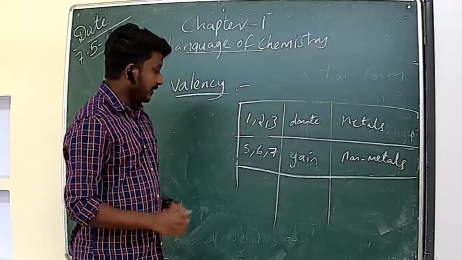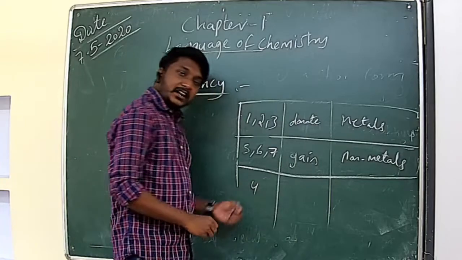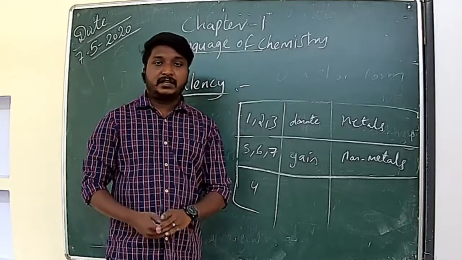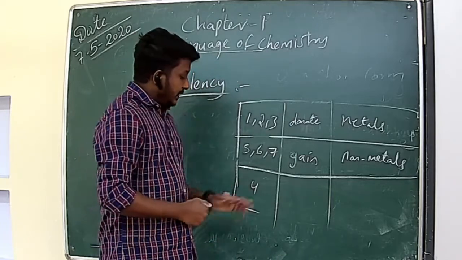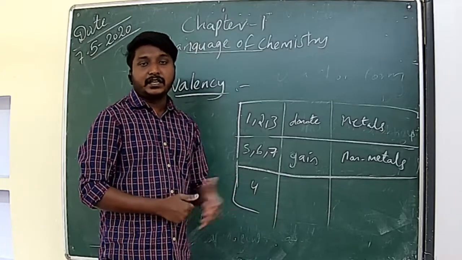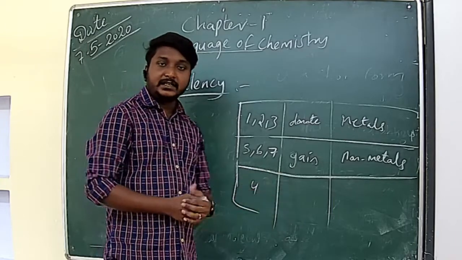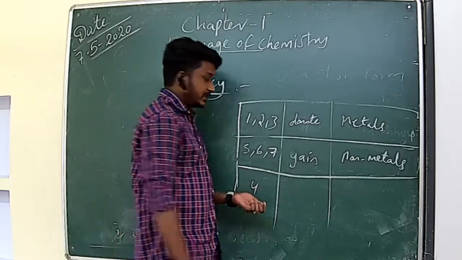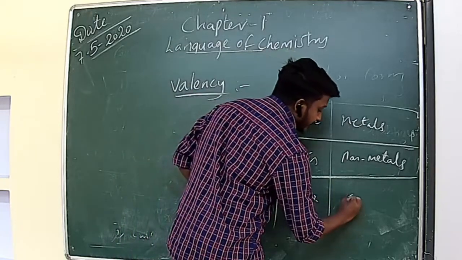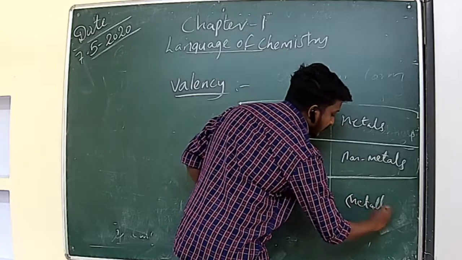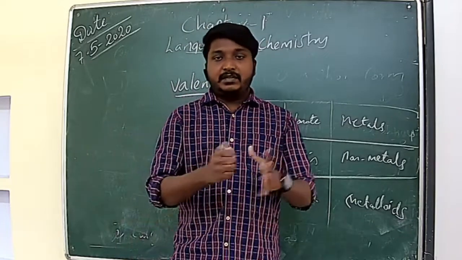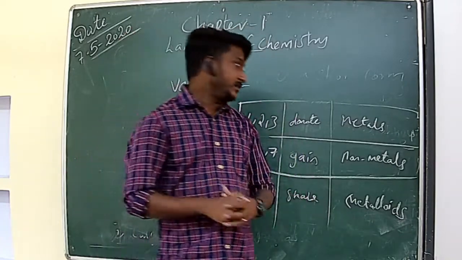Then, if the elements have 4 electrons in the valence shell, they will share the electrons. They will share with 4 other electrons, and thereby attain stability. Elements that share electrons we consider as metalloids. But carbon, we know, has a tendency to share electrons, yet carbon is considered a non-metal. That is the exception.